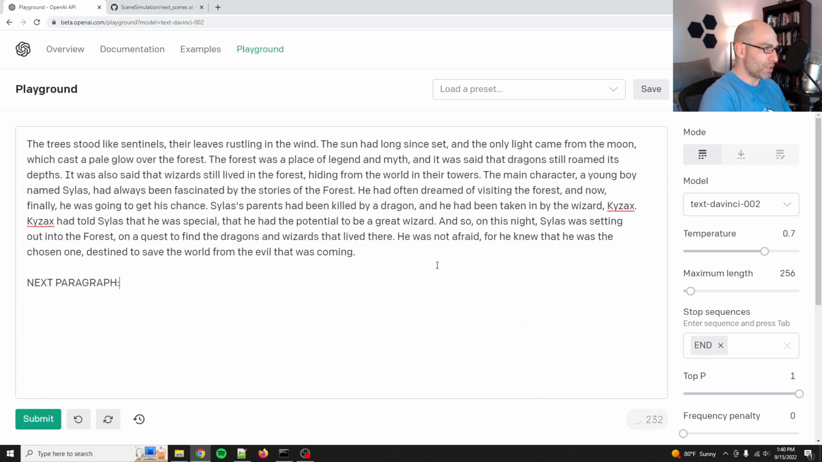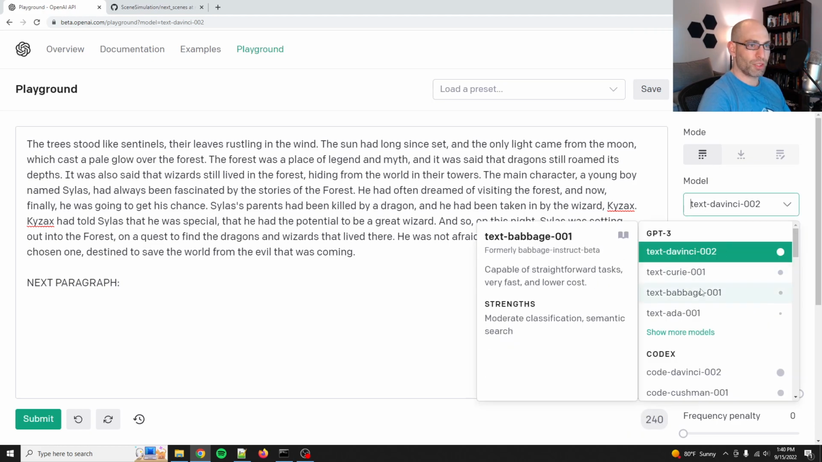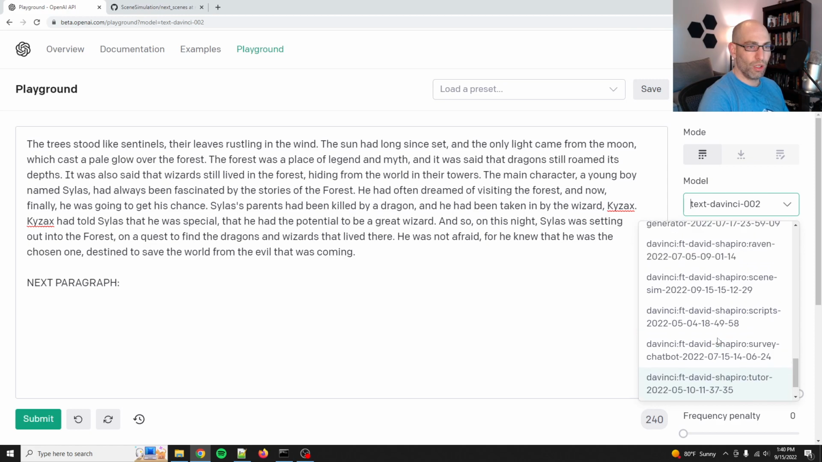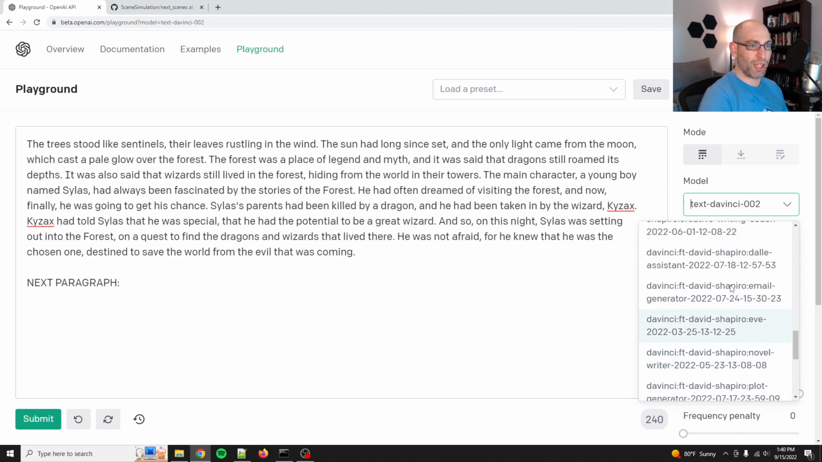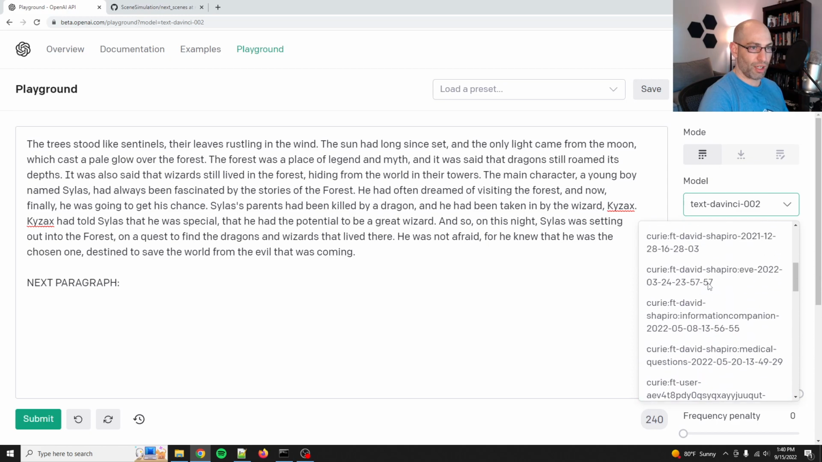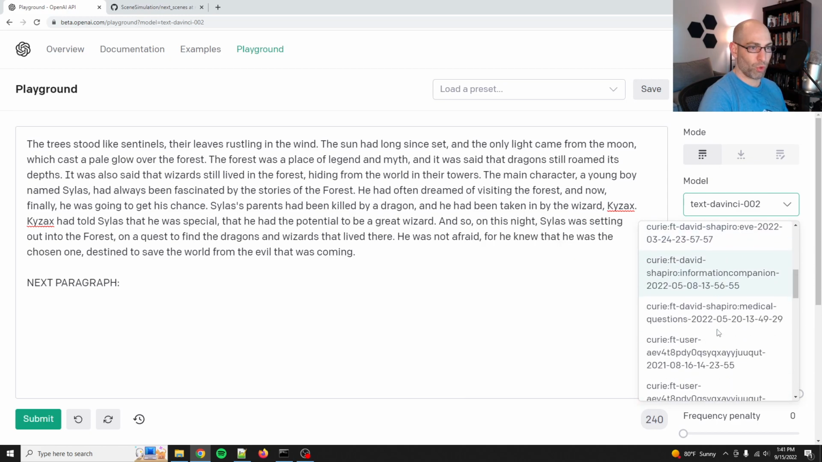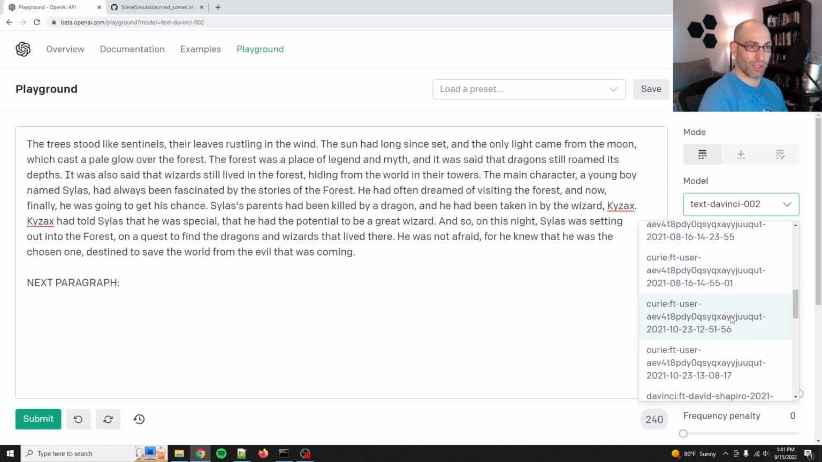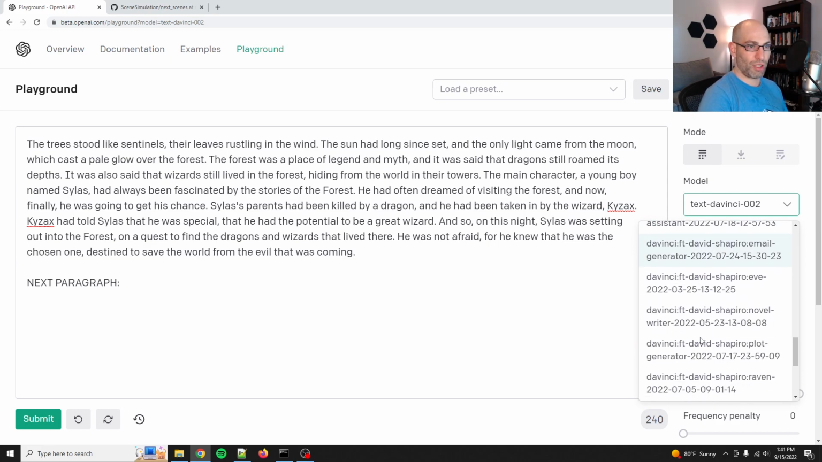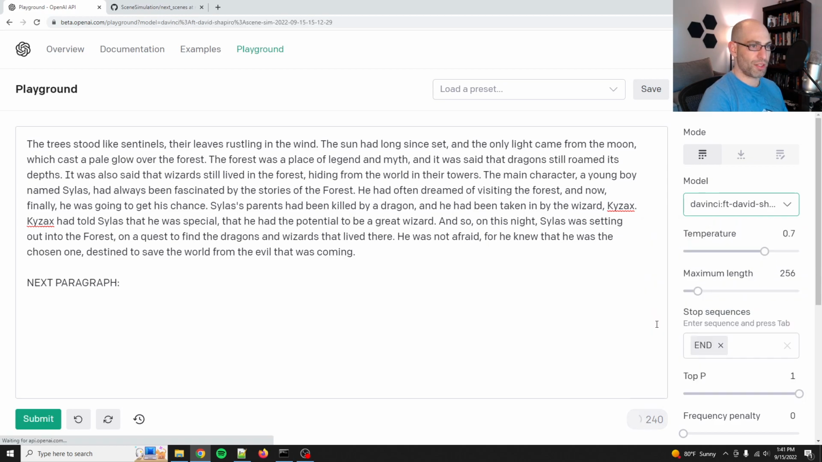Let me just show you what it will do. Let's grab the fine-tuned model. I also have a character sim one, but it's not done fine-tuning yet. I think OpenAI is getting hammered because they're way more popular than they used to be, so it takes a long time to get fine-tuning jobs done. Let's see, where is it? This is the scene sim. There it is. Scene sim. I've got the end here, so it'll just keep generating until it gets to the end.